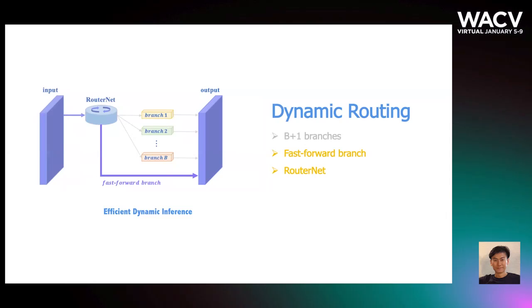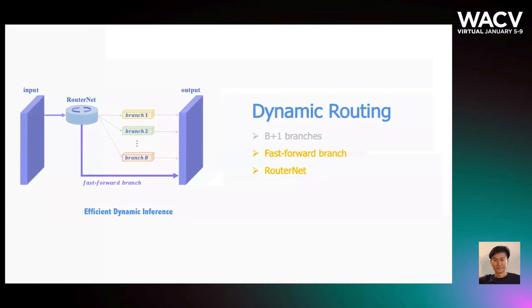Then, at runtime, the hypernetwork RouterNet will take the current input and dynamically assign importance weights to each branch, so that we can selectively bypass unnecessary branches for much higher efficiency. Importantly, we recalibrate the importance weights with Gumbel softmax and reparameterization, so that the whole network can be optimized end-to-end effectively.